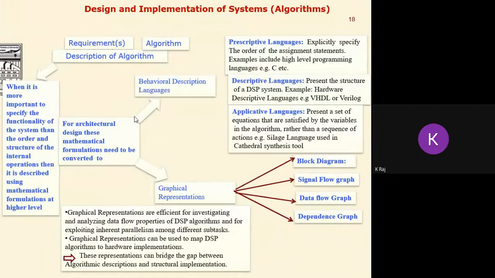So what we have discussed so far is the basic concept of the design and implementation of the system, and then the basic concepts of MATLAB. Then we have utilized MATLAB to generate signals, and we have also discussed how systems can be designed using MATLAB.